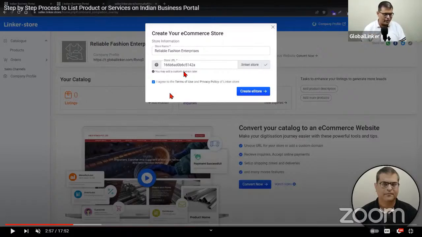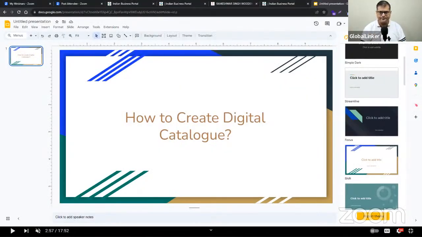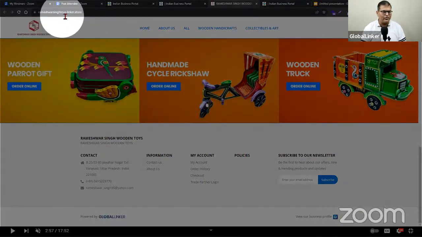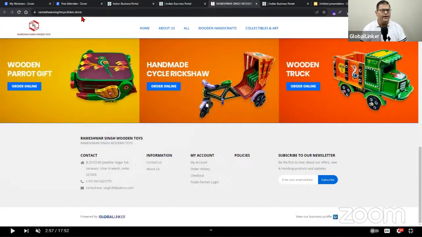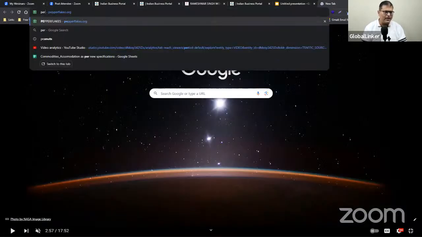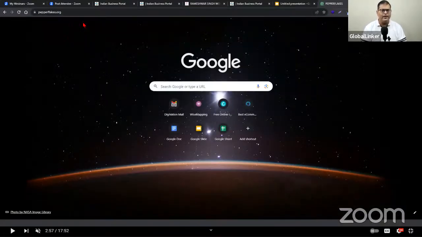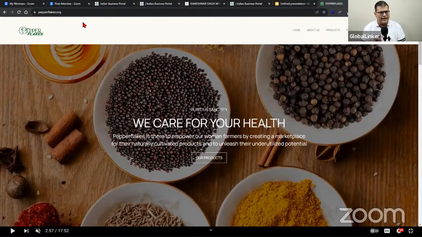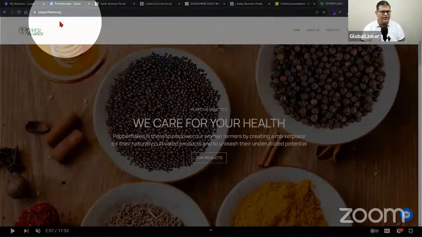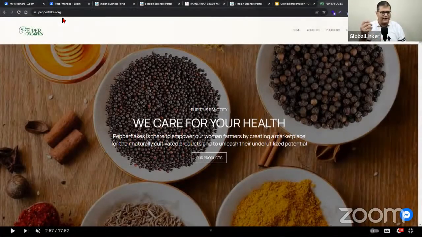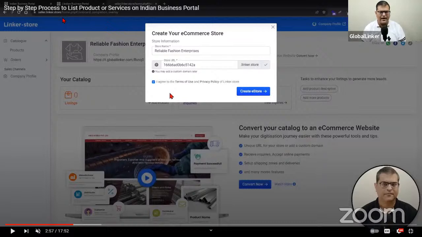Now, this is also something which might be a little confusing, so I'll try to show you. This online store that we saw, Rameshwar Singh Toys.linker.store. They have decided to continue to use linker.store as the subdomain, but there are other businesses. For example, I'm just going to open one of the exporters' digital catalogs. They have decided to take it live on their own domain. So this is where you are not seeing linker.store. It is their own domain. So it is entirely your decision. We are not forcing anyone that, hey, you have to use linker.store because you have created your online store on our subdomain. We are not doing any of that. It is entirely your decision whether you want to use linker.store or take it live on your own domain.